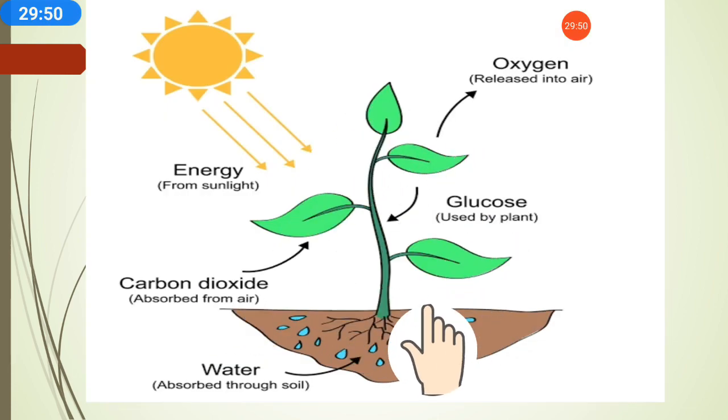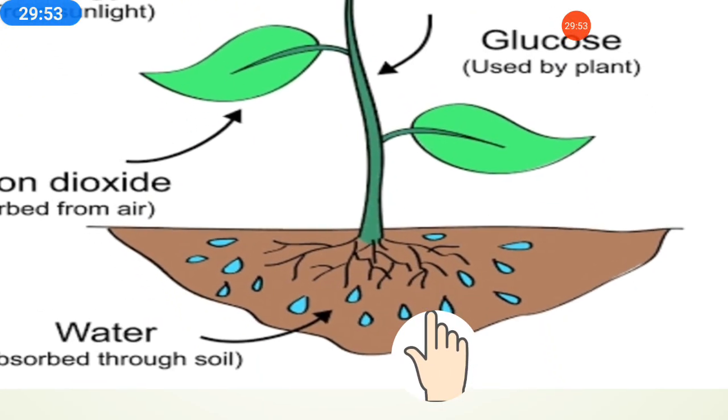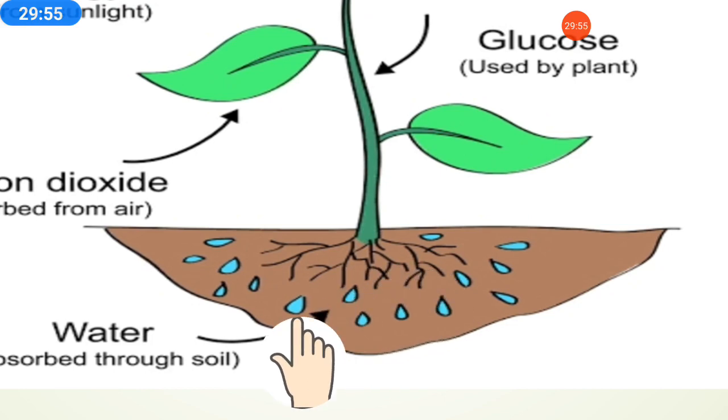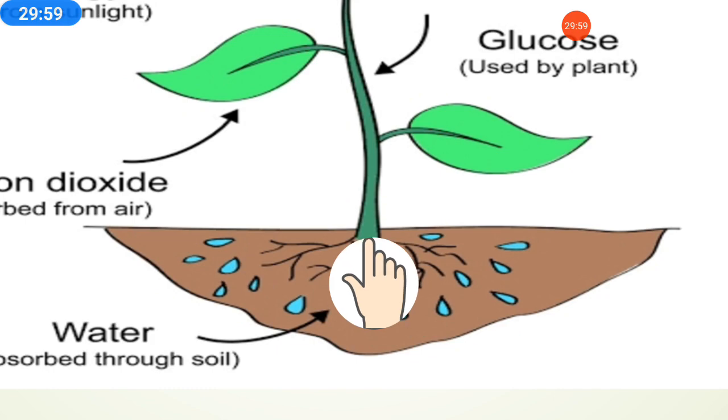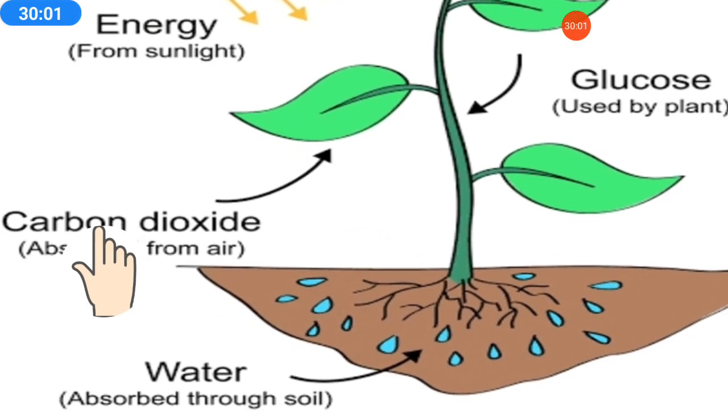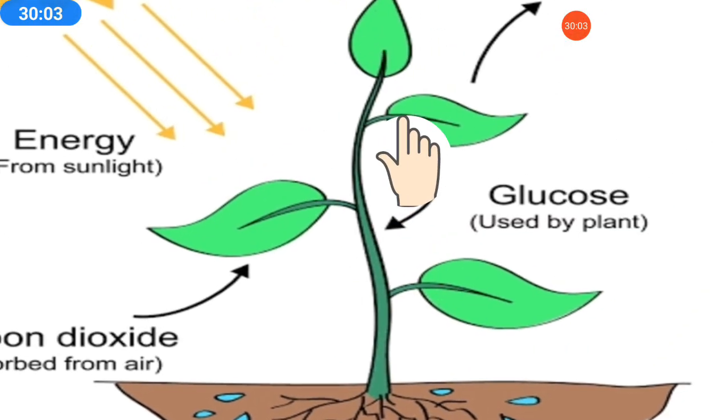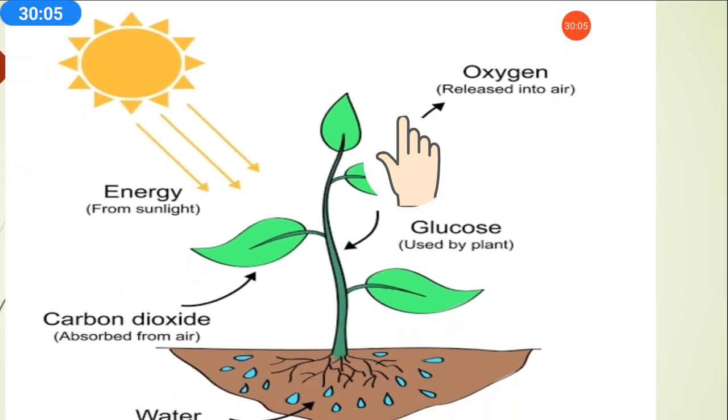With this picture also we can clearly understand this: the root hairs or the roots absorb water and minerals from the soil, and the plant absorbs carbon dioxide from the atmosphere and sunlight from the sun.